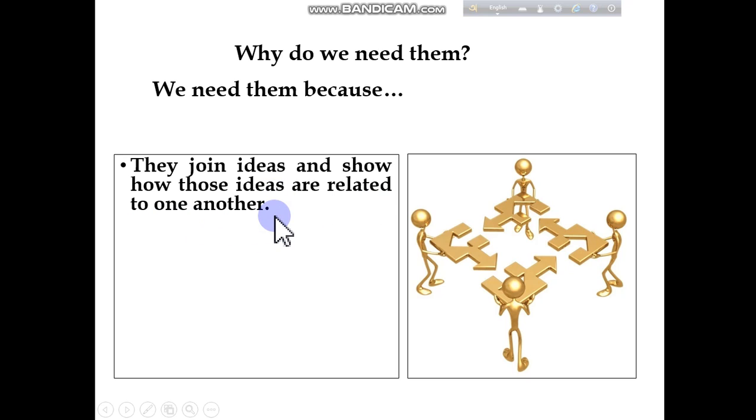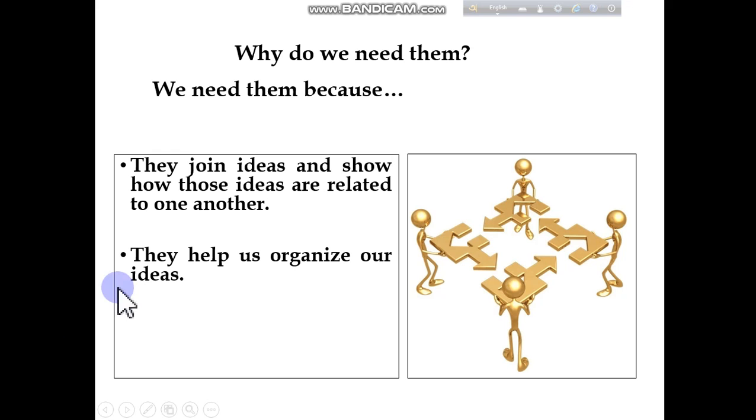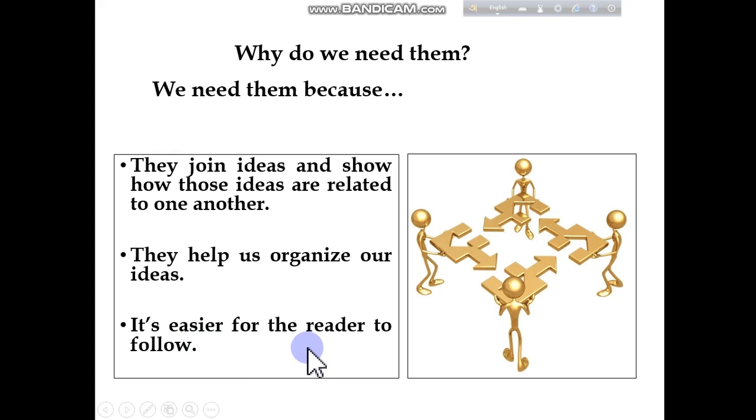That means they not only join ideas, but the ideas must be related to one another. That means you are not allowed to use different types of ideas using a connector. Second one, they help us organize our ideas. That means we can express our ideas in a proper way. And third one is it's easier for the reader to follow.